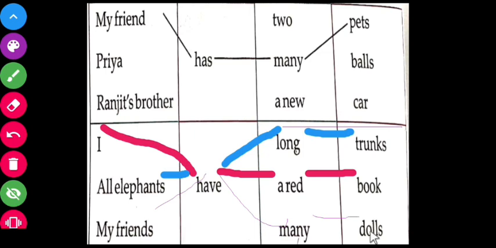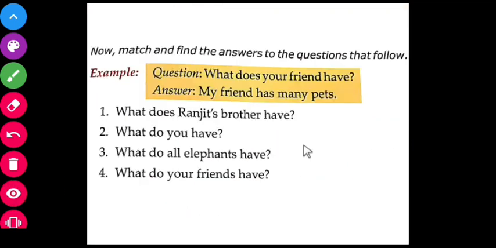So, students, I hope you have understood the topic, the usage of has and have. So, thank you.